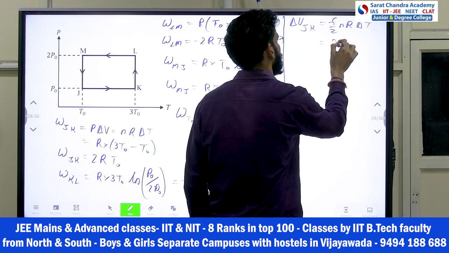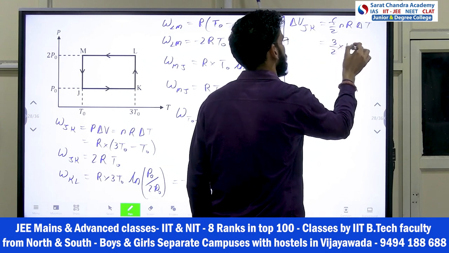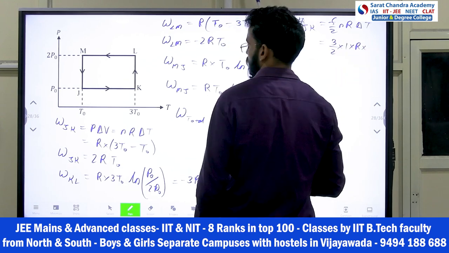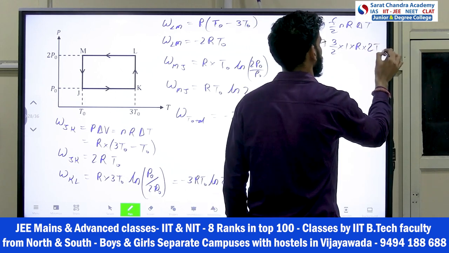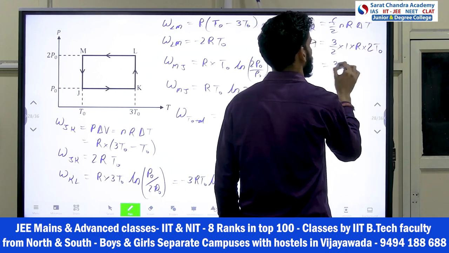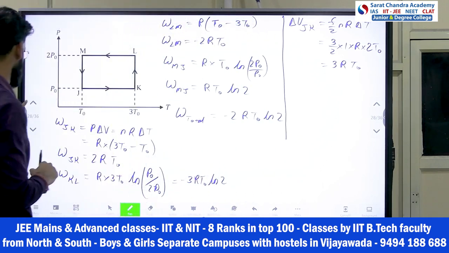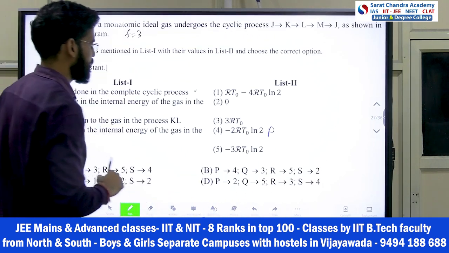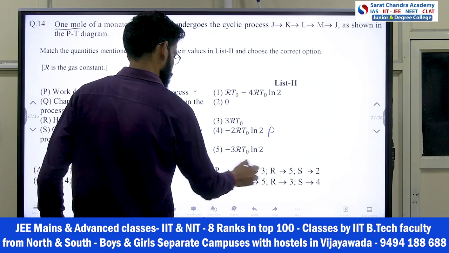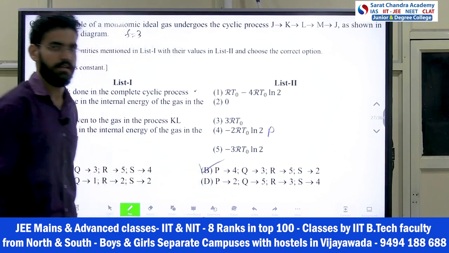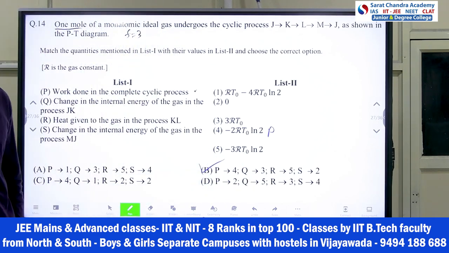Simple. f by 2 what? 3 by 2. Number of moles 1 into R into delta T, which is 2 T naught. How much did this come? 3 RT naught. So delta U came 3 RT naught. So see here, 3 RT naught, any option? Third option. So we can say here this came B answer. Move ahead. That's it. Answer came, next question.